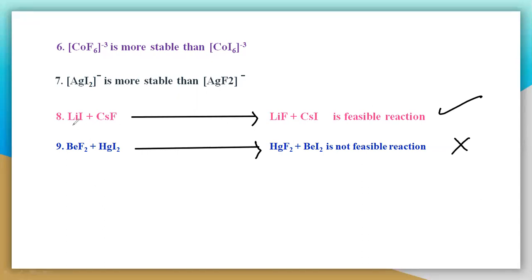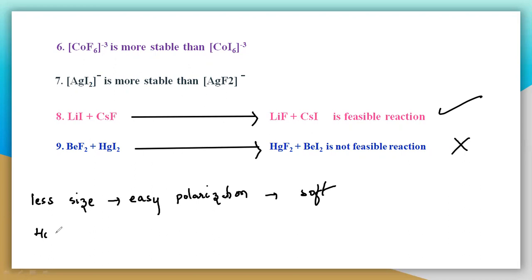So see here, this lithium again. Lithium is very small in size. Once again I'm telling you, less size, easy polarization, that means soft, remember that.